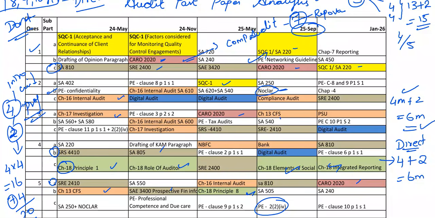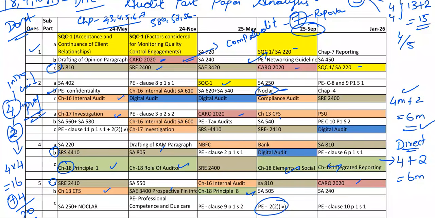If you are not good at standards, if you have less confidence, standards in the sense SA 580, 570, 560, that is chapters 2, 3, 4, 5, 6 and 7.